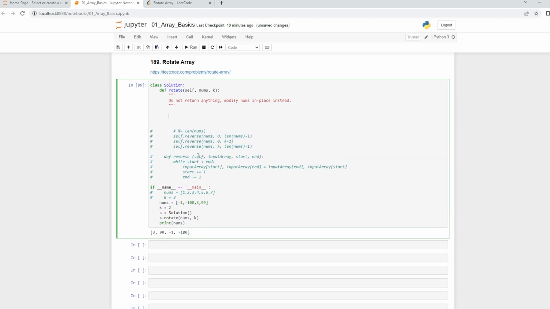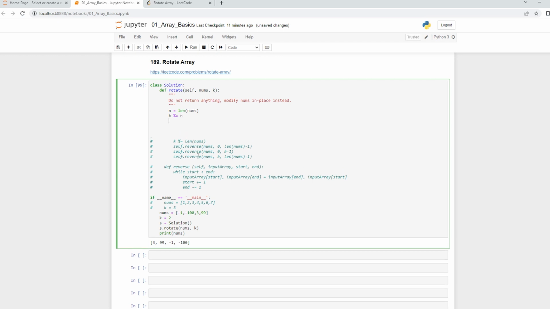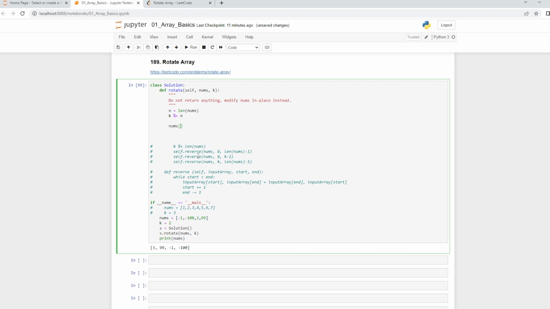So another approach is basically going to be list slicing. I'll say n is equal to the length of my nums, because I don't have to write length of nums every single time. And now I'll say k modulo n, which is my base condition, like this. This is the first thing. My base condition is ready. Now I'll directly start slicing the lists. So I'll say n minus k.